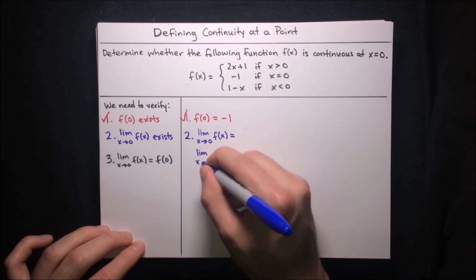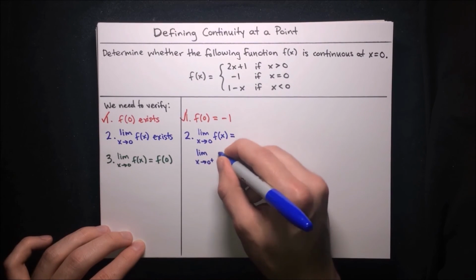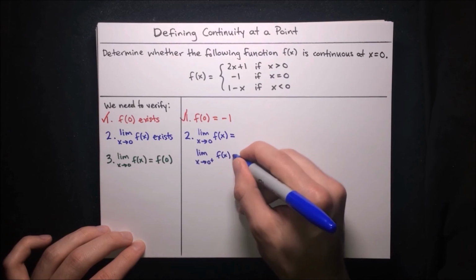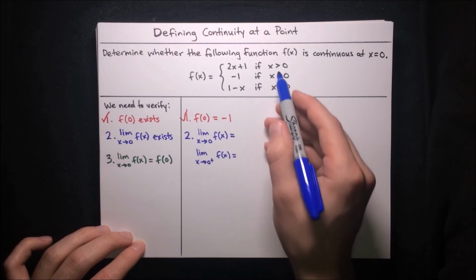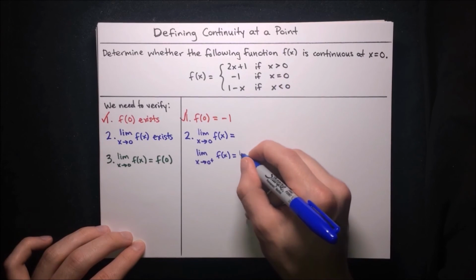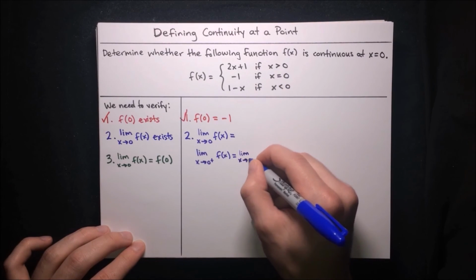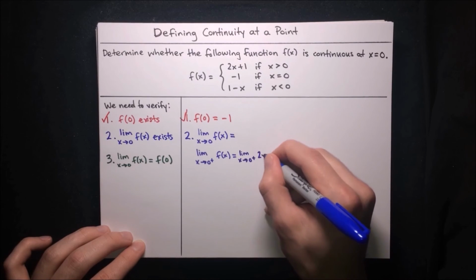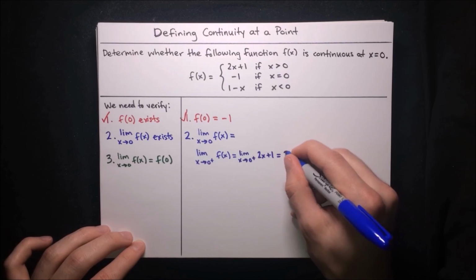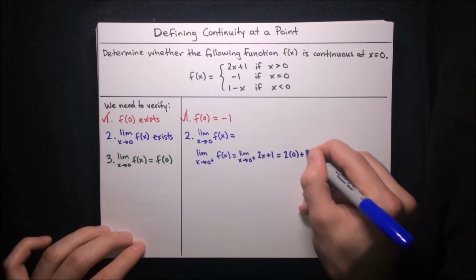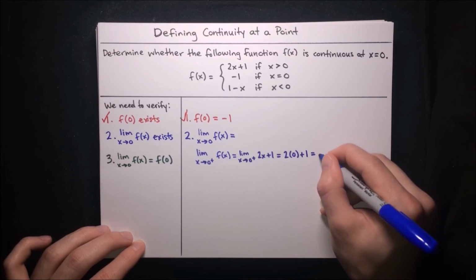The limit as x approaches 0 from the right of f of x, well, that's where x is greater than 0, so we have to use this top branch here. So that's the limit as x approaches 0 from the right of 2x plus 1, which is equal to just plugging in, 2 times 0 plus 1 is just 0 plus 1, which is 1.